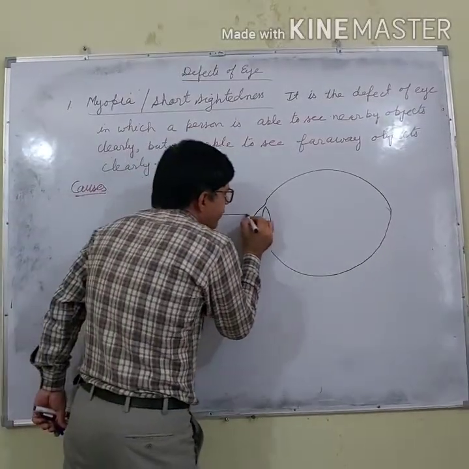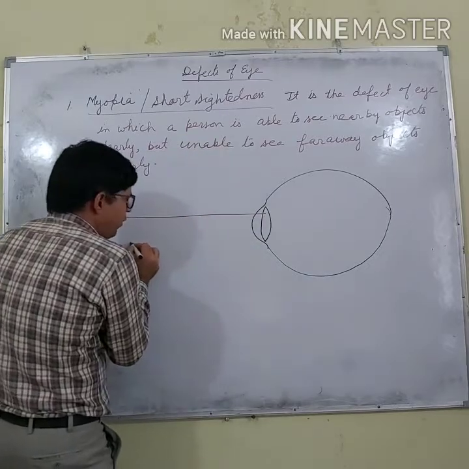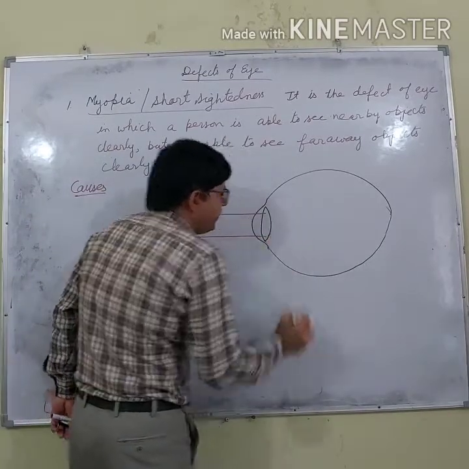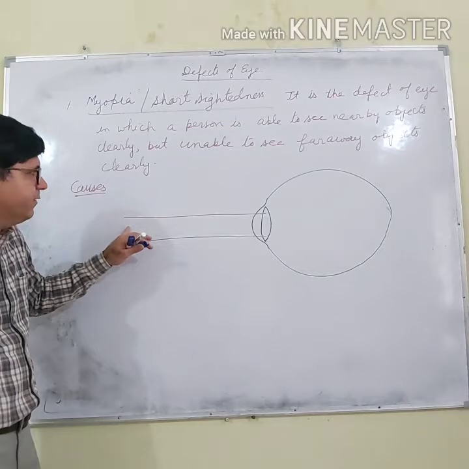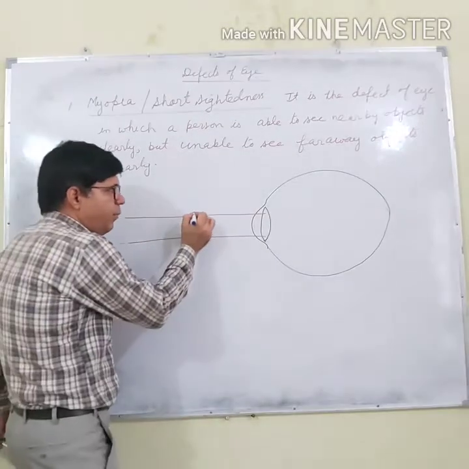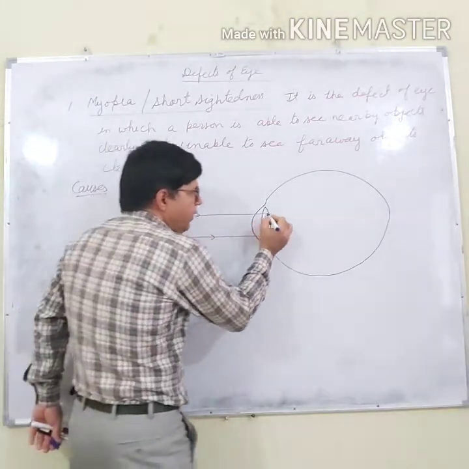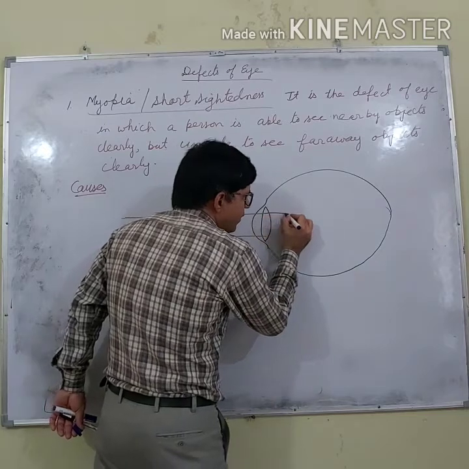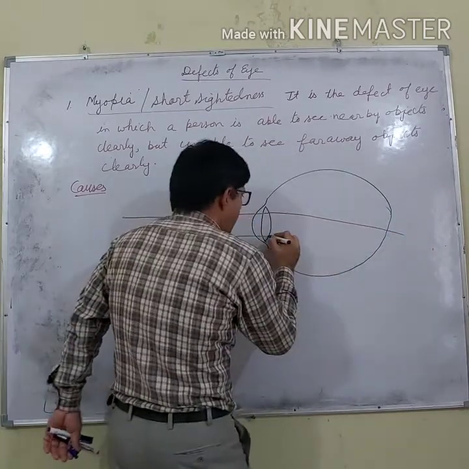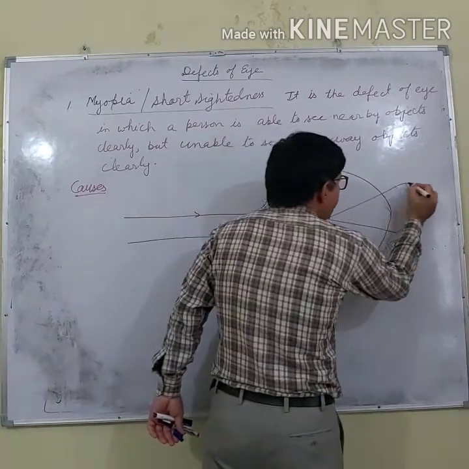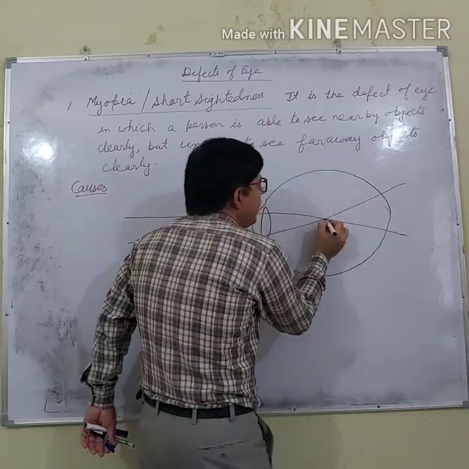Let us say there is a far away object. Object is at infinity, which means rays of light are parallel to one another. In this case, the rays of light meet each other before the retina.